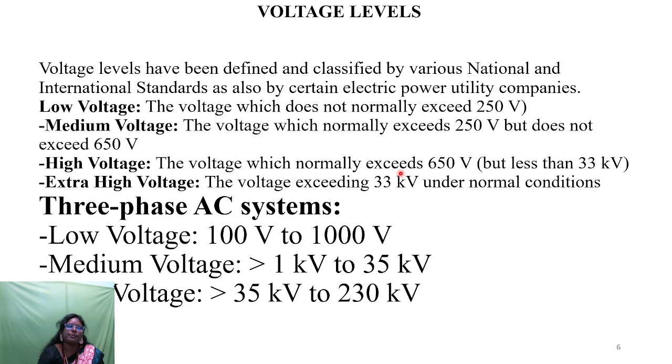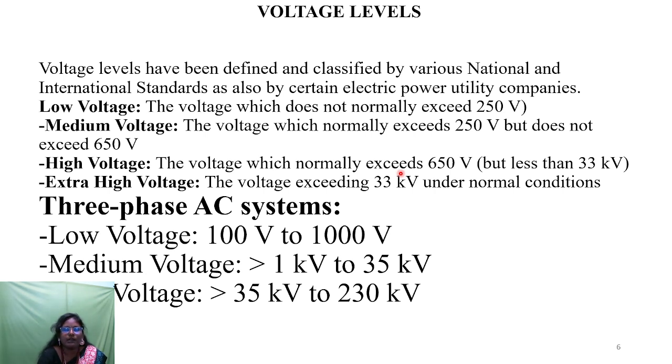Now, what are the normal voltage levels in an electric power system? The voltage levels have been defined and classified by various national and international standards, as well as by certain electric power utility companies. There are three main categories: low voltage, medium voltage, and high voltage. Low voltage means the voltage which does not normally exceed 250 volts.